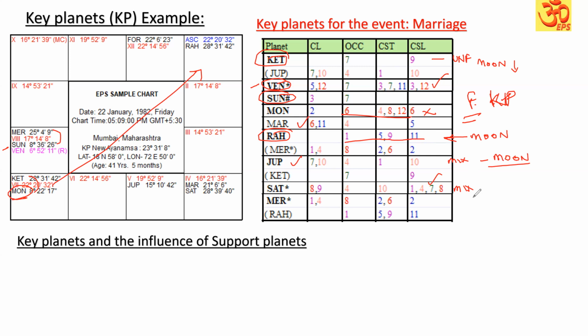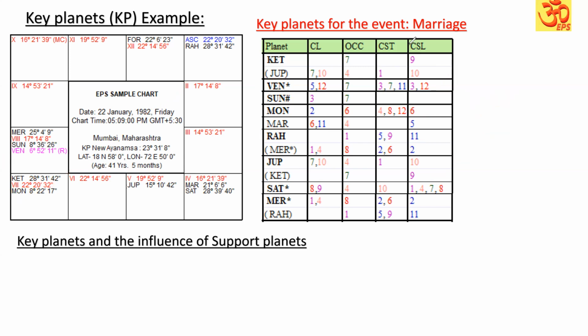That way, when we are studying the key planets in the chart, while studying the chart for the event, for the destiny or predictions or Dasabuddhi predictions or timing of event, the role of key planets will play an important role, which we will experience when I explain in the further sessions about the timing of event and predictions with the case studies. So anyway, we will discuss the further lessons in the next class. Thank you.